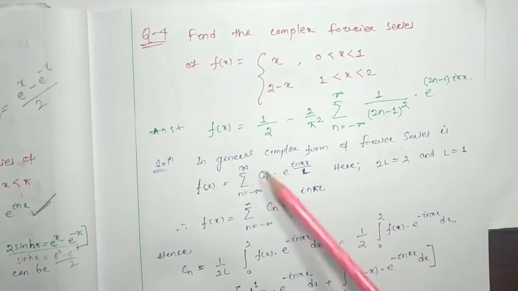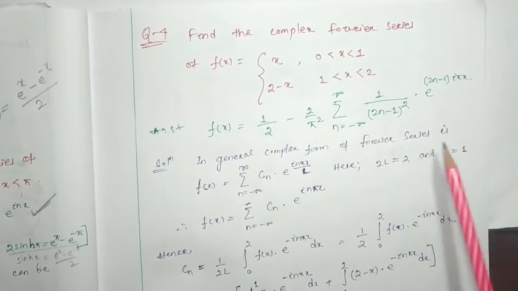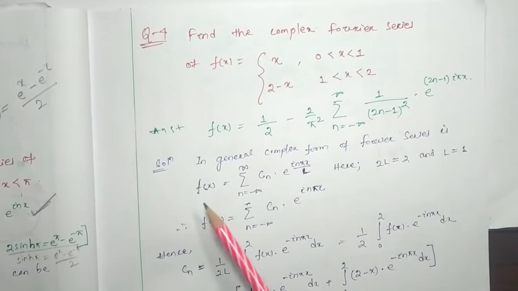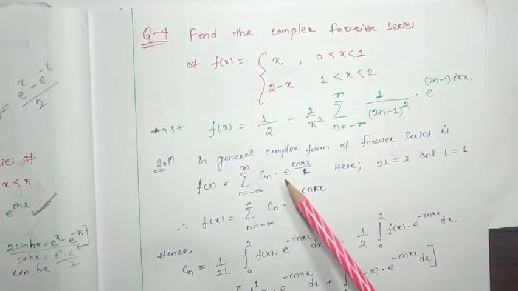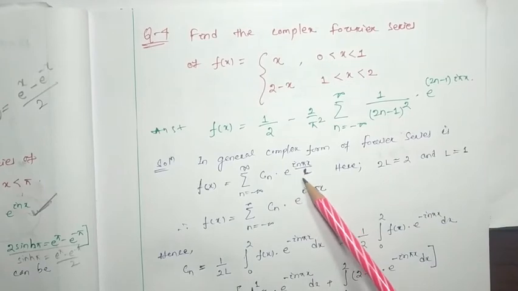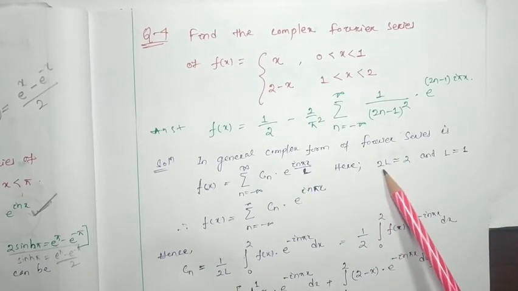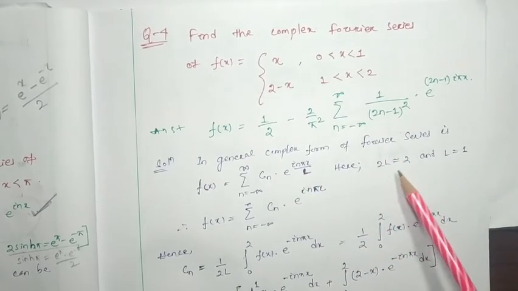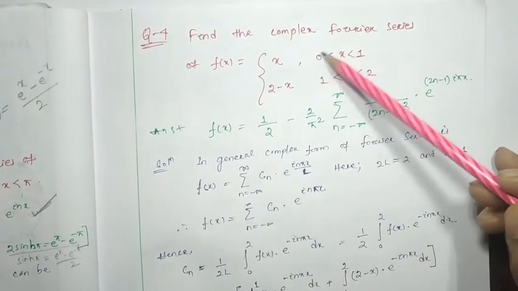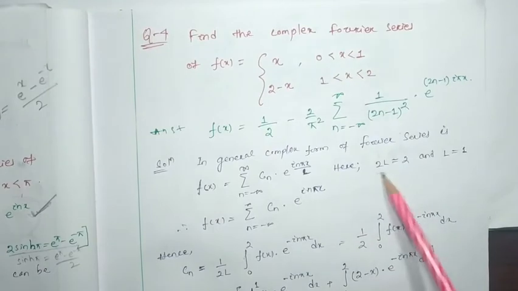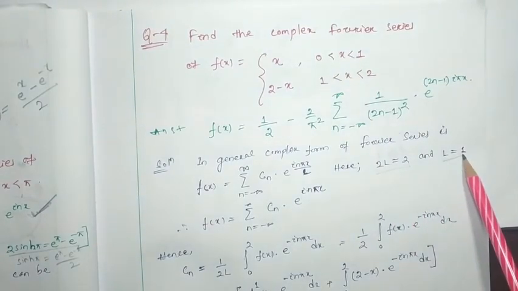That is, in general, the complex form of the Fourier series is f(x) equal to the summation from minus infinity to plus infinity of Cn e to the i n pi x by L. Here 2L is nothing but equal to 2, because the limit is 0 to 2. So here 2L is nothing but 2 and L will be equal to 1.